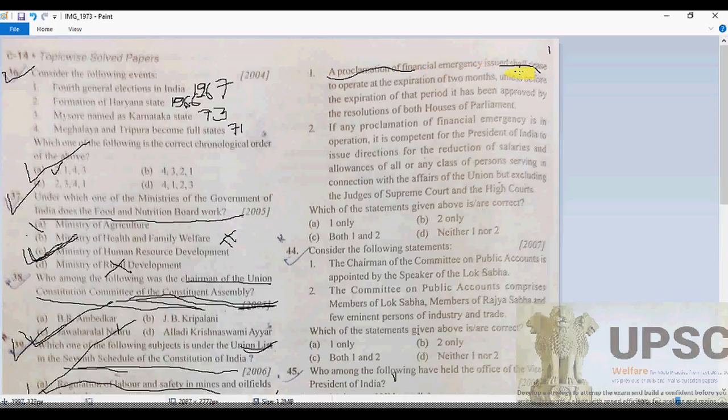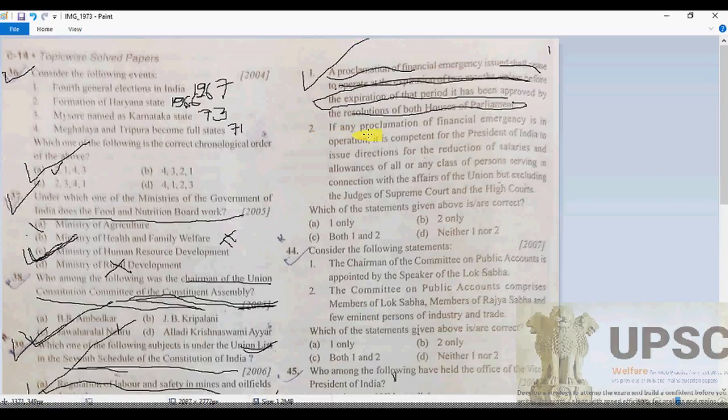The proclamation of financial emergency shall cease to operate at the expiration of two months unless before the expiration of that period it has been approved by resolution of both Houses of Parliament, of course. So absolutely, one is correct.